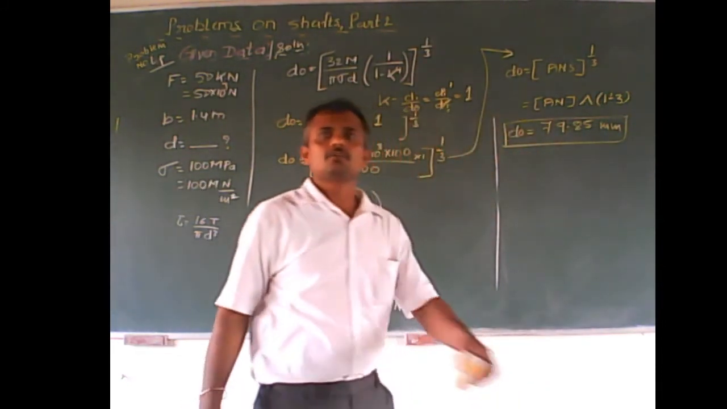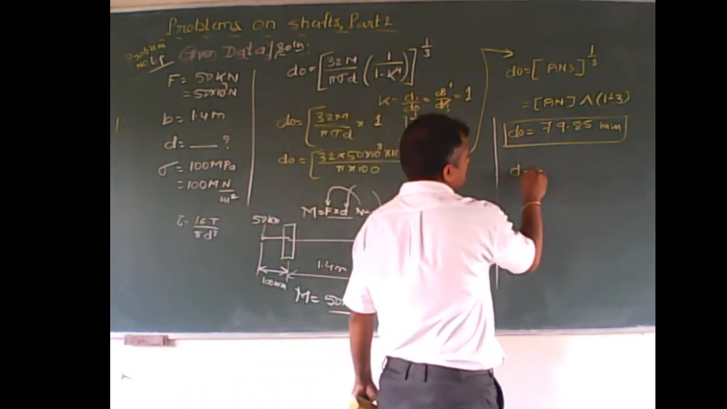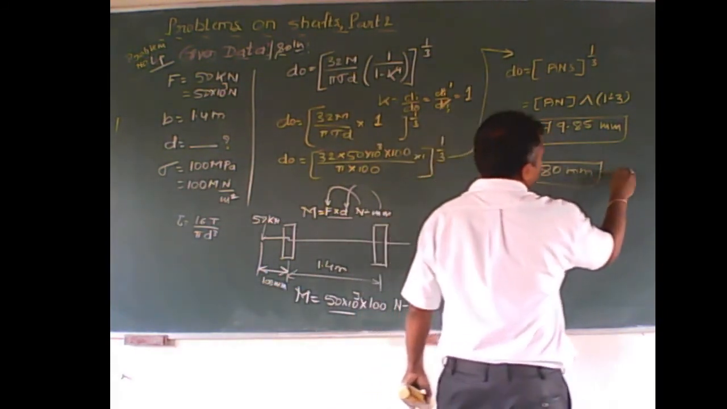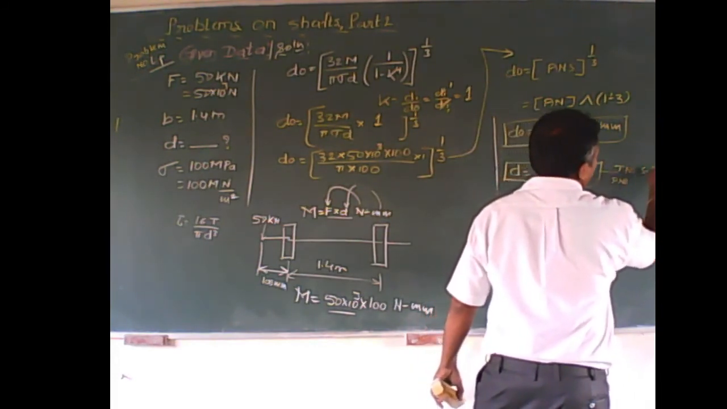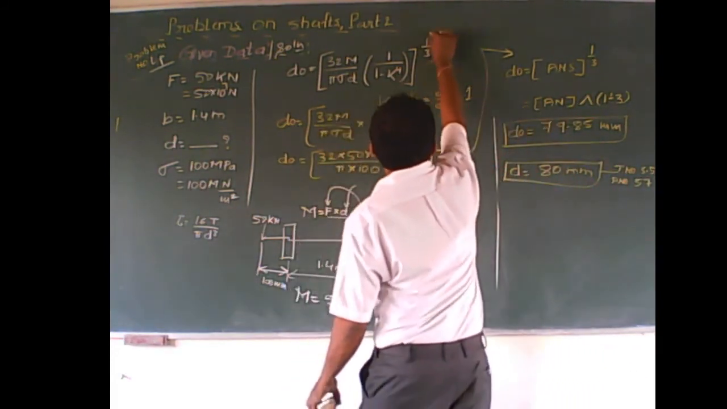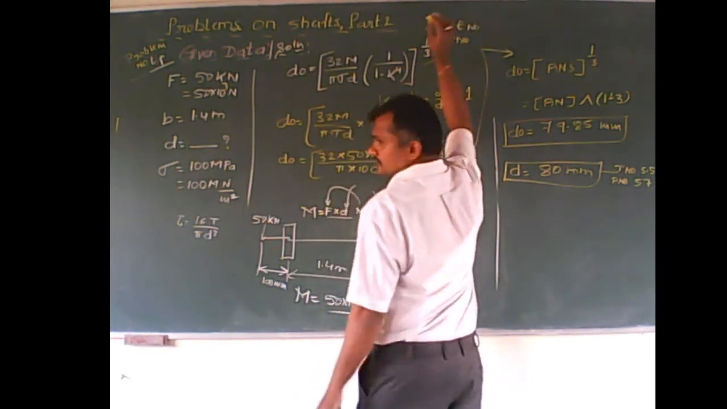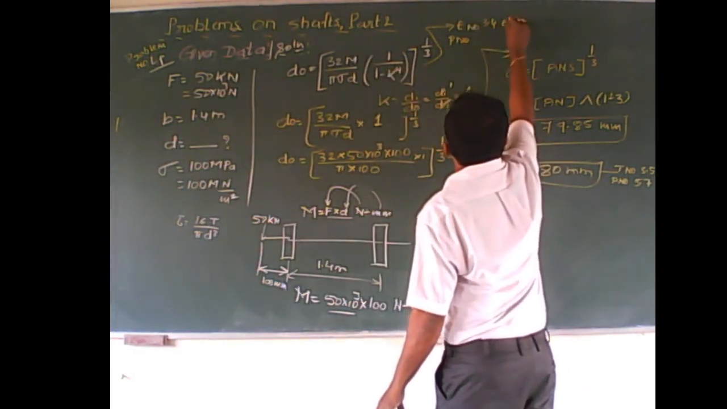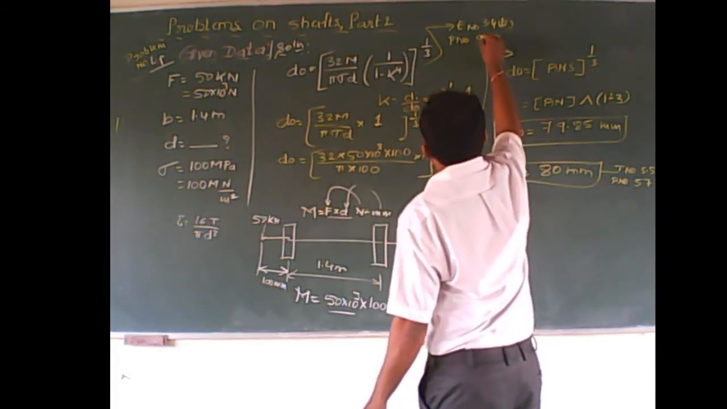mm. So check the standard value of diameter. D is 80 mm. So what is the table number? Page number? Table number 5A and page number is 57. So here you have to mention the equation number. Equation number is 3.4B, and page number is 50, right?